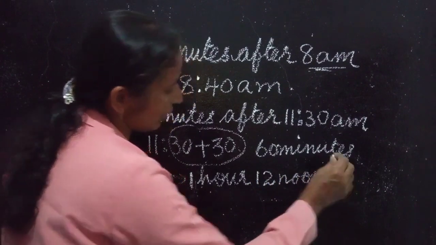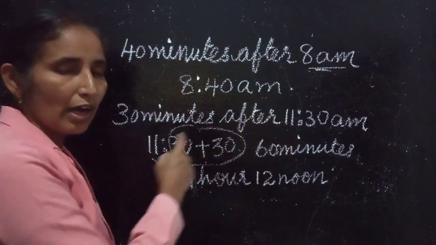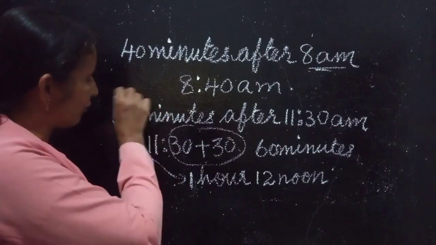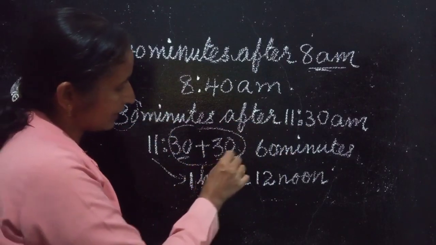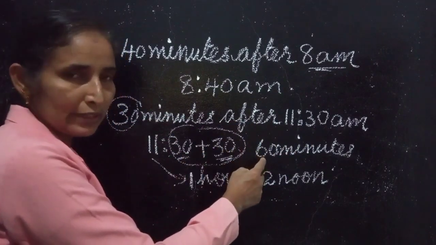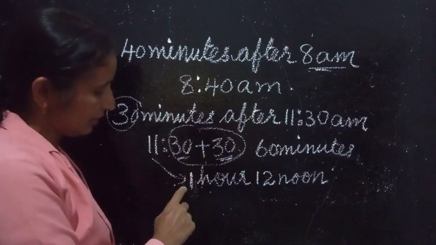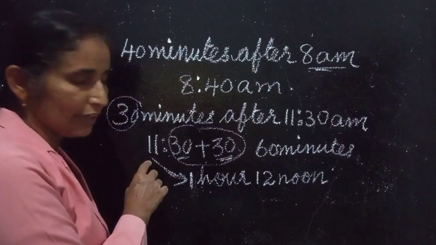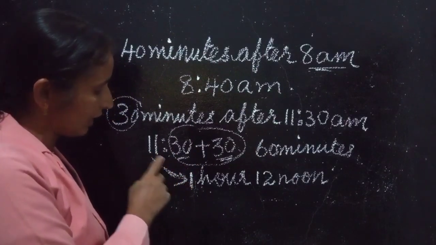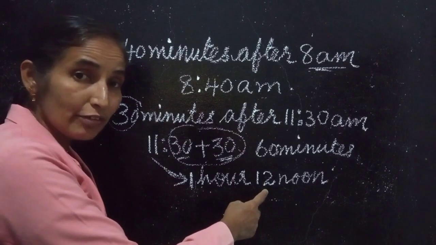So when you get minutes to add, you have to add only the minutes together. Here we have added 30 minutes and 30 minutes. We get 60 minutes. 60 minutes is equal to 1 hour. So 1 hour after 11 is 12. That is 12 noon.